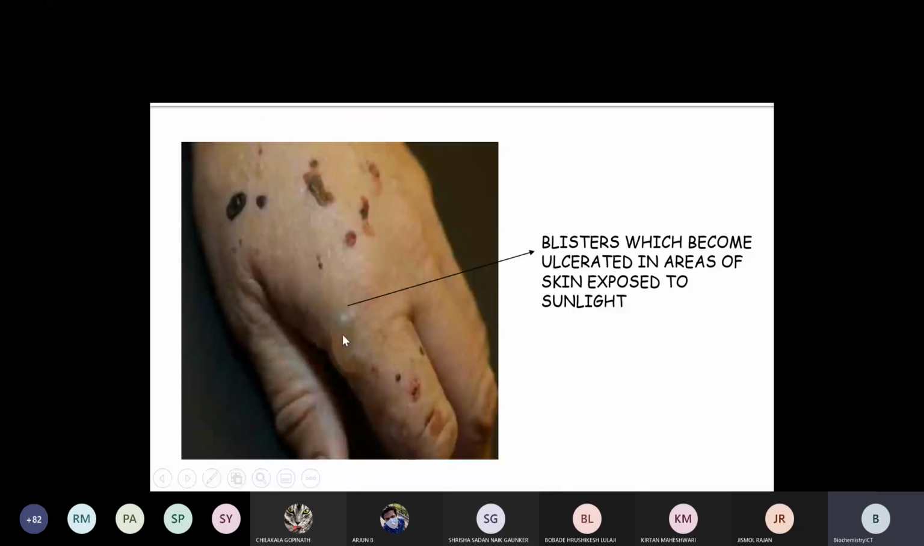So here you can see the blister which becomes ulcerated when it is exposed to sunlight. Right? You can see this blister, and it becomes ulcerative when it is exposed to sunlight.